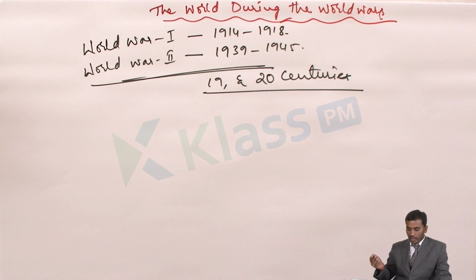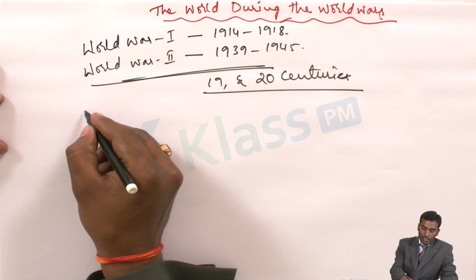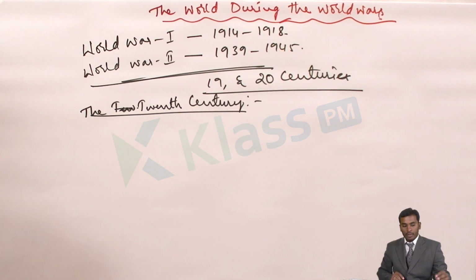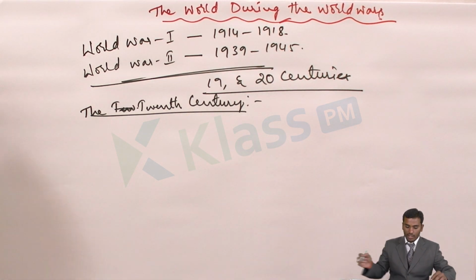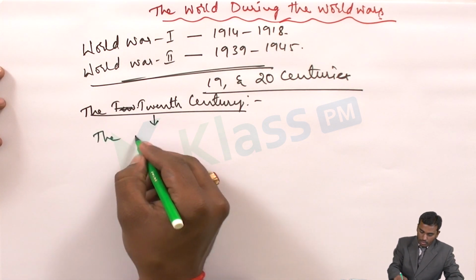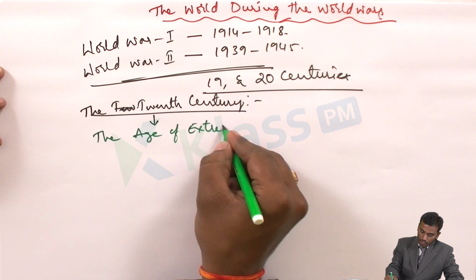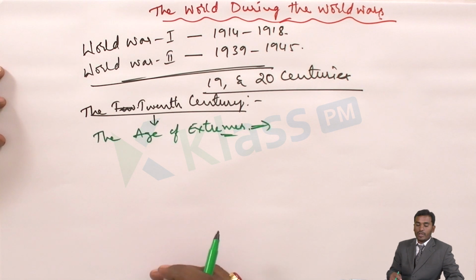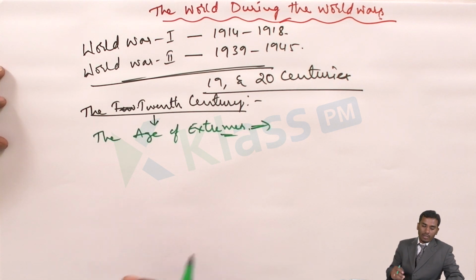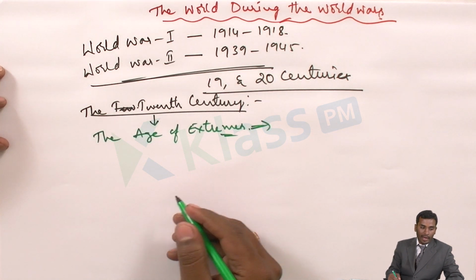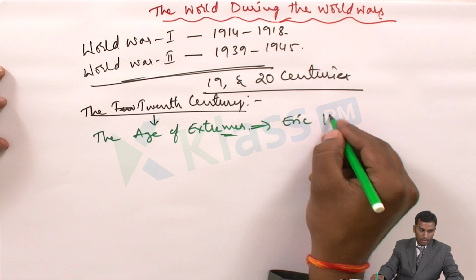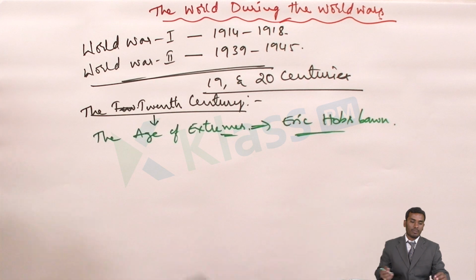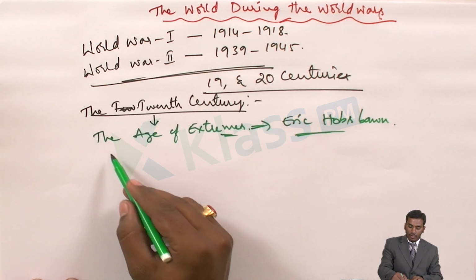Now if we enter into the topic, the first topic is the 20th century. This 20th century is also called the age of extremes. The 20th century was described as the age of extremes by a historian called Eric Hobsbawm, a famous historian of the European continent.